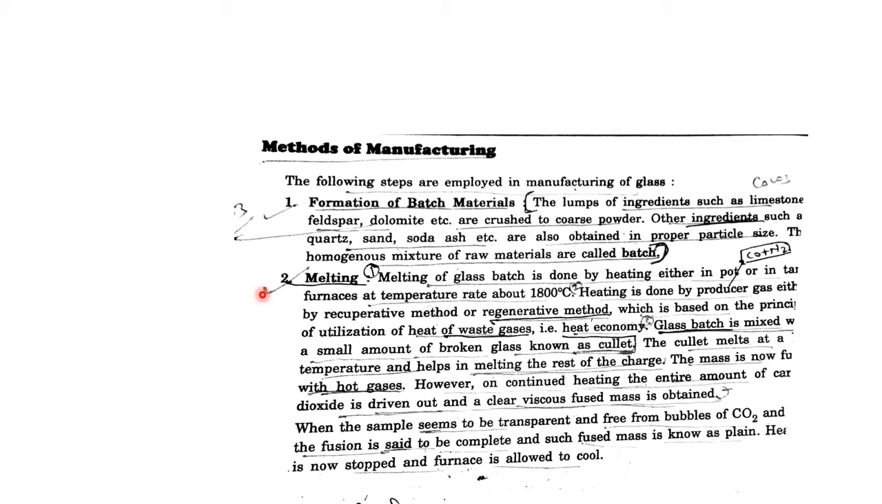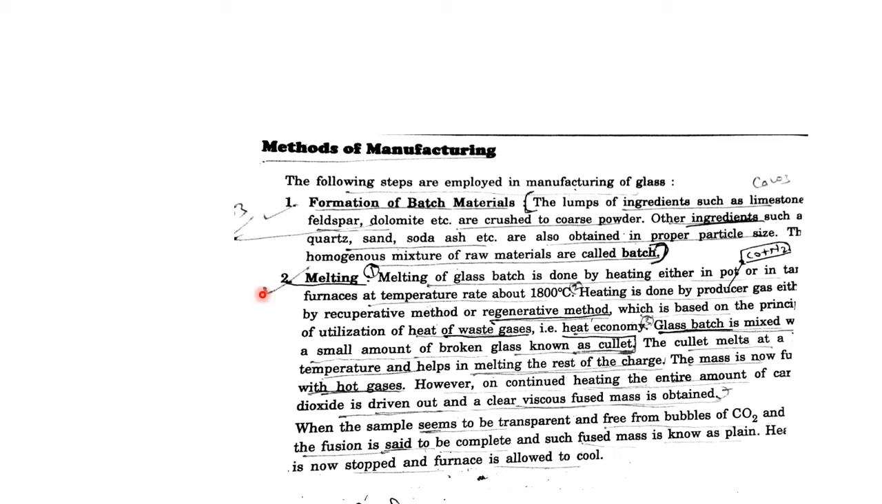First I will discuss manufacturing of glass by tank furnace. Formation of batch material: the lumps of ingredients such as limestone, quartz, soda and sand are obtained in proper particle size. A homogeneous mixture of raw material is called a batch. सारे मटेरियल मिलाकर homogeneous mixture बनाते हैं, वह batch कहलाएगा.